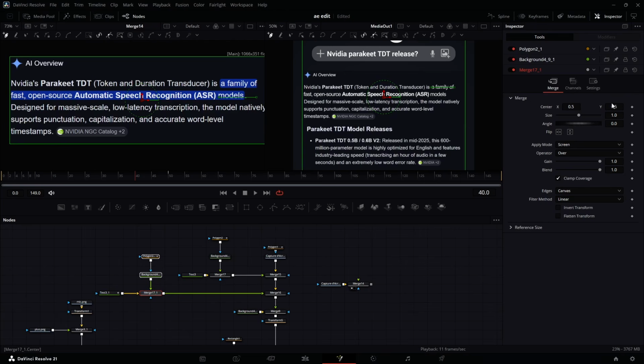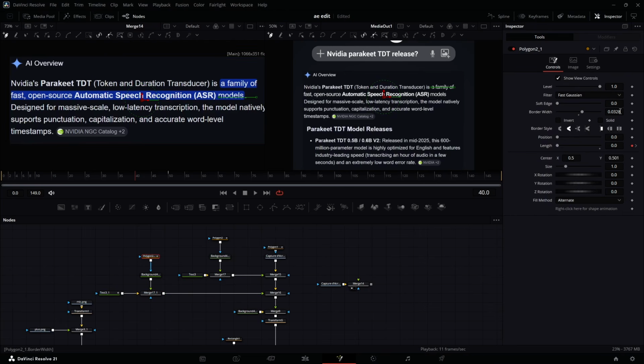Now all I need to do is come to this one, and I'm going to bring it down. I'm going to bring the center X and Y and bring it to this side. Make sure it starts where the word fast starts. Okay, now I can hold this point here and drag it to the left while holding down shift. Good.